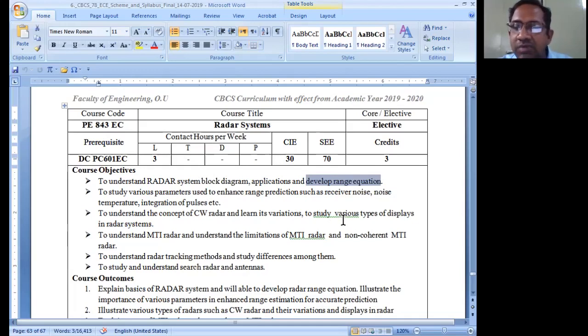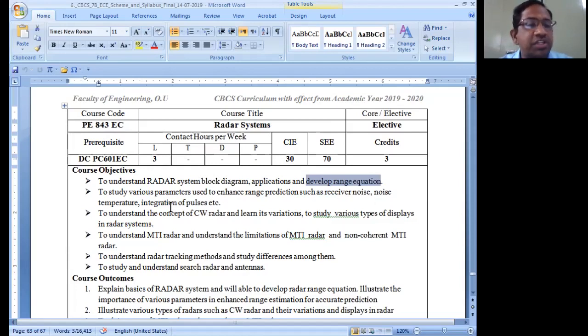So radar is one of the applications of antennas where we don't deal with the antennas and their propagation. We deal with how, after receiving the signal from the antenna, a radar is going to process the signal to detect or identify the range of the target, which is placed at a far away distance from the transmitting antenna or receiving antenna. That is what we are going to have here altogether.